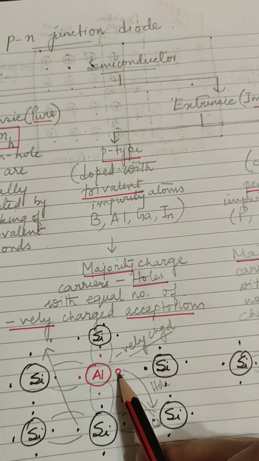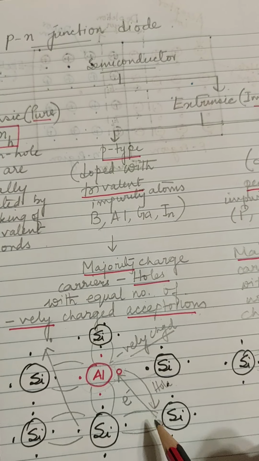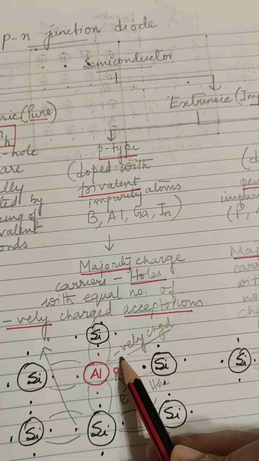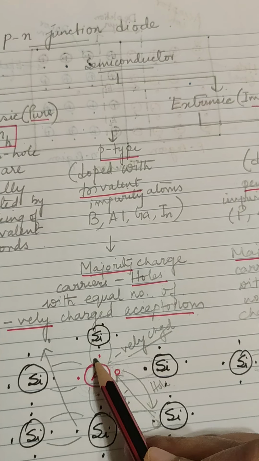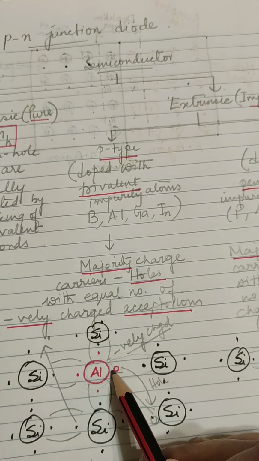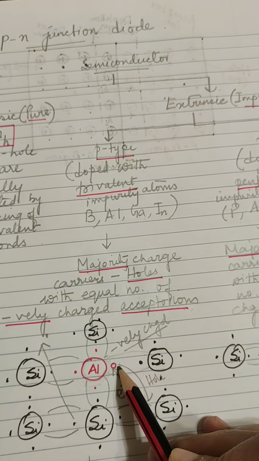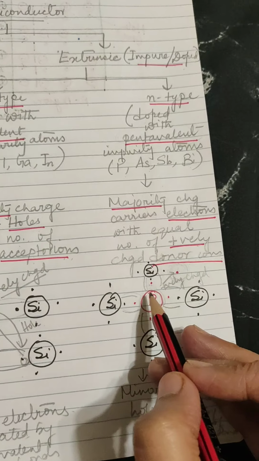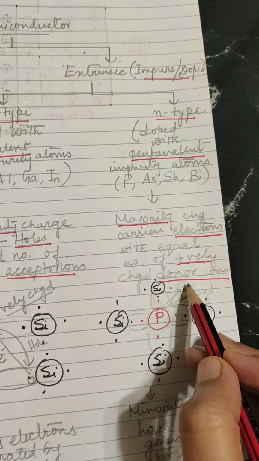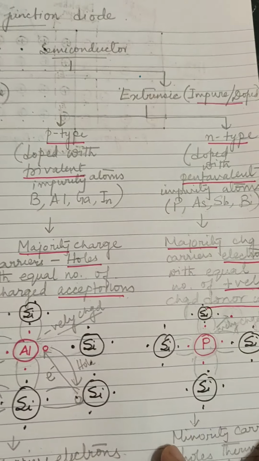Okay. It is gaining one electron. It is an acceptor ion, since it is gaining an electron. It is accepting electrons, so it is an acceptor ion and it is negatively charged, since it has 3 valence electrons and it is accepting another electron. Okay. And phosphorus is a donor ion because it is donating one electron to the crystal.